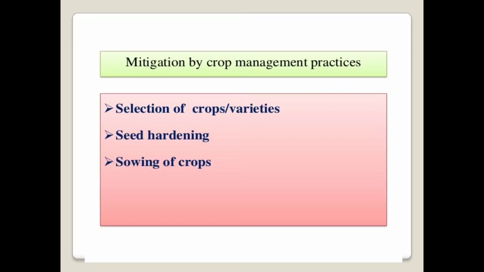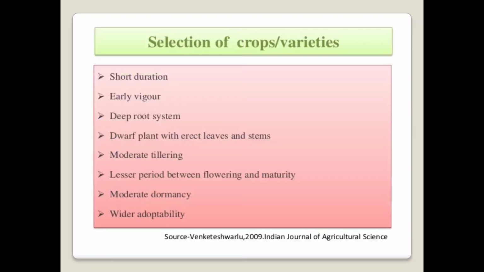First one is the selection of the crops or the varieties. Second one is the seed hardening. Third one is the sowing of the crop. Then, the first crop management practice used to mitigate the drought is the selection of the crops and varieties. The selected crop or variety should have a short duration.